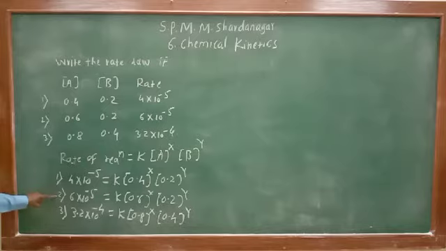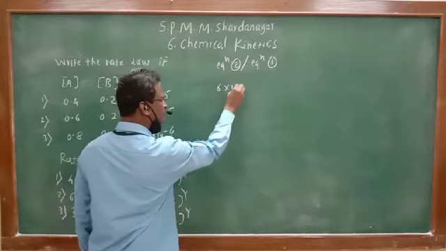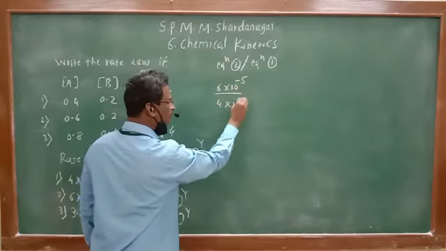Dividing equation 2 by equation 1: left side 6 into 10 raised to minus 5 divided by 4 into 10 raised to minus 5, left divided by left, right side divided by right side.